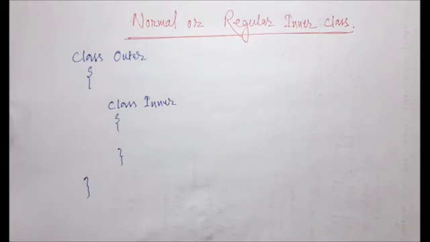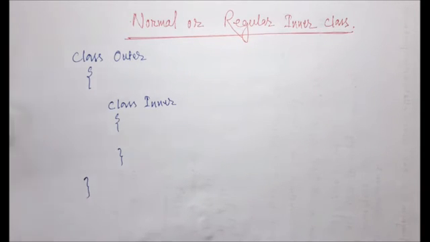In the previous lecture I explained the simple definition: if I declare a class within a class, it is called an inner class. But is it a normal or regular inner class, a method local inner class, an anonymous class, or a static nested class?